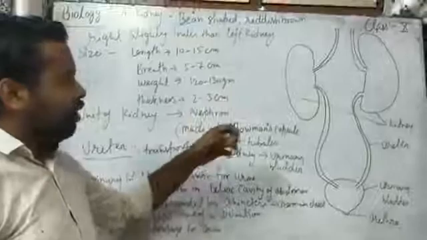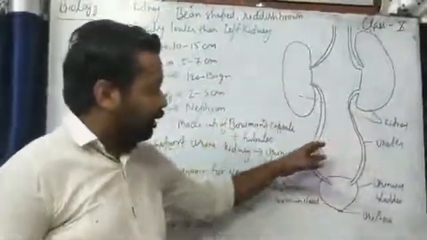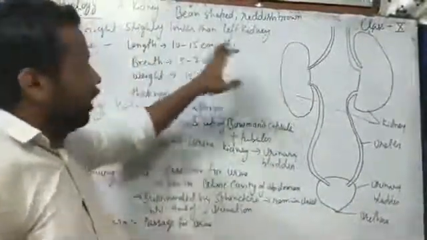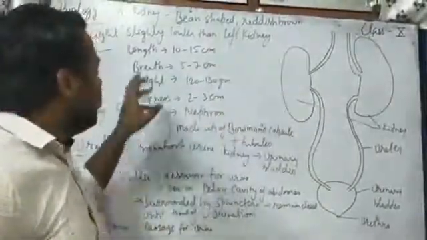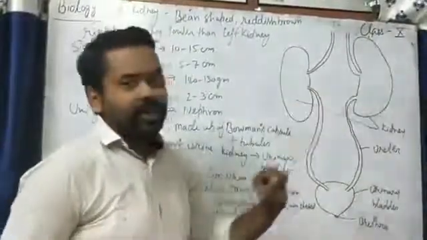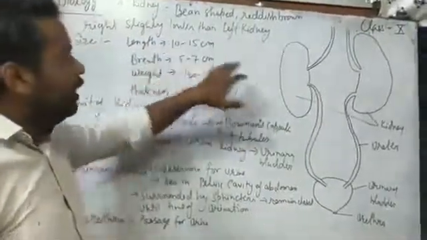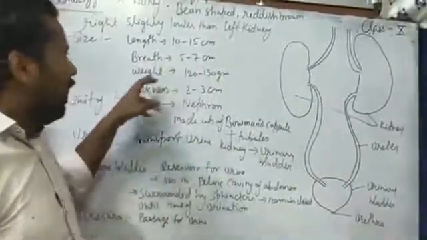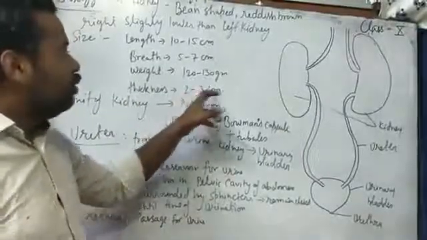Here you have a structure of the human excretory system: a pair of kidneys, ureter, urinary bladder, and urethra. First, starting with the kidney. The kidney is bean shaped and reddish brown in color. The right kidney is slightly lower than the left kidney. The length of the kidney is 10 to 15 centimeter, breadth is 5 to 7 centimeter, weight is about 120 to 130 gram, and thickness is about 2 to 3 centimeter.